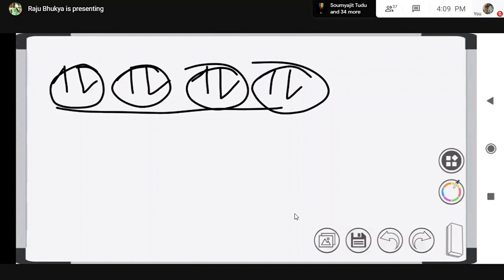So diamagnetism is due to paired electrons. This pairing of electrons cancels their magnetic moments and they lose their magnetic behavior.